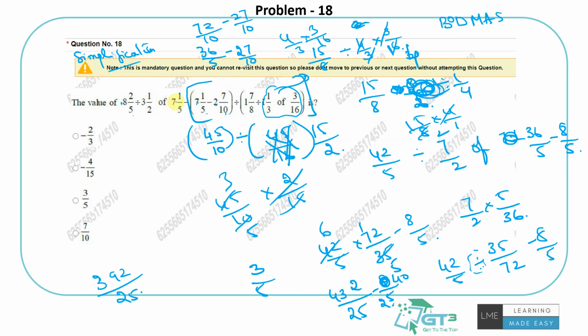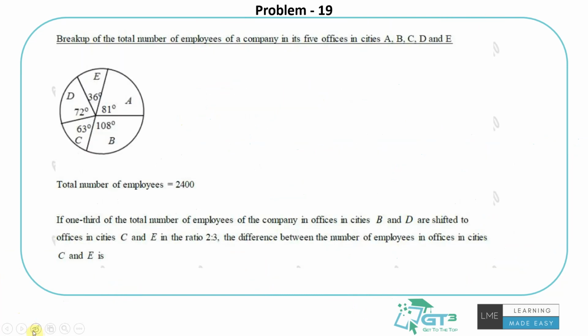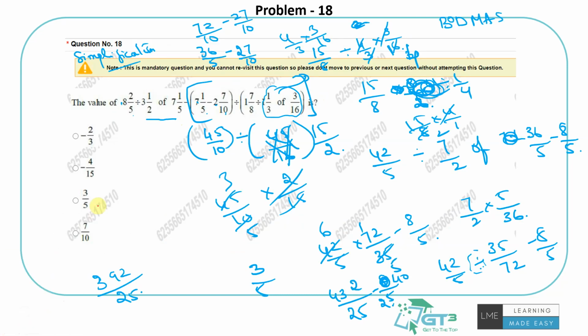What else are we getting? Let's deal with this first. Maybe I'll use a different color this time. Let's deal with this. This entire thing is cleared. Now I hope I did not make a mistake. 3 by 5. So 7 by 2 into 36 by 5, which is 252 by 10. Now maybe otherwise I'll do this.